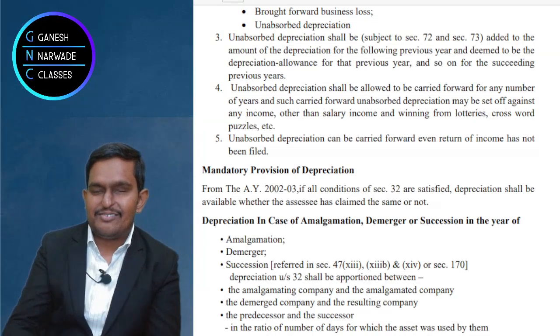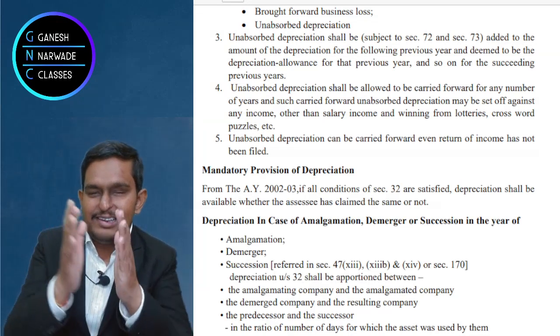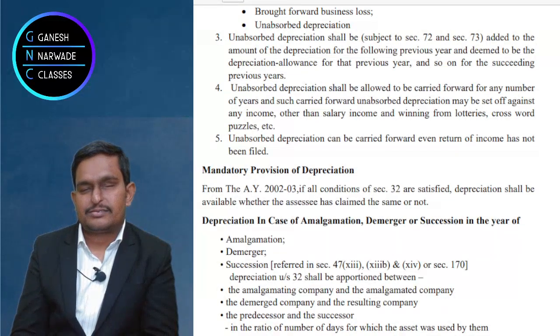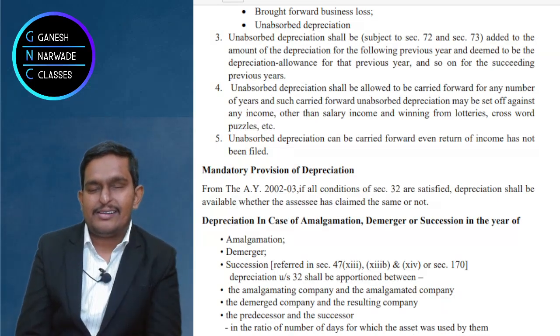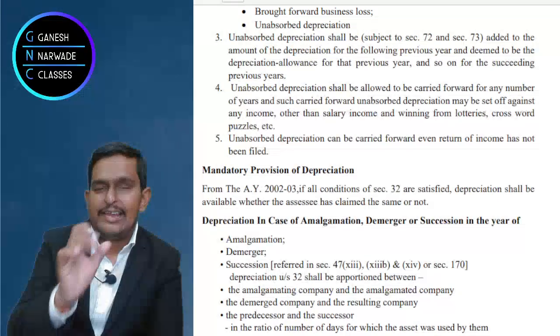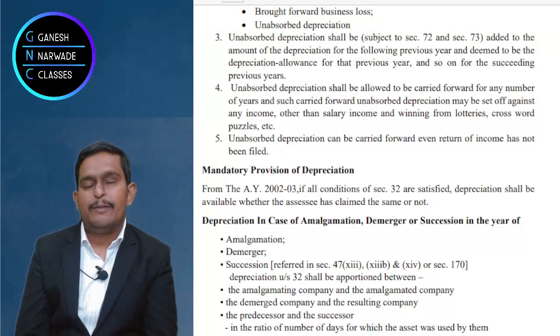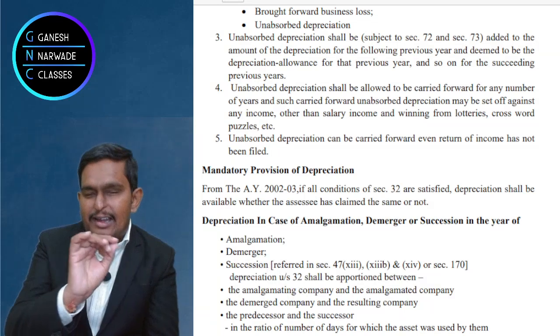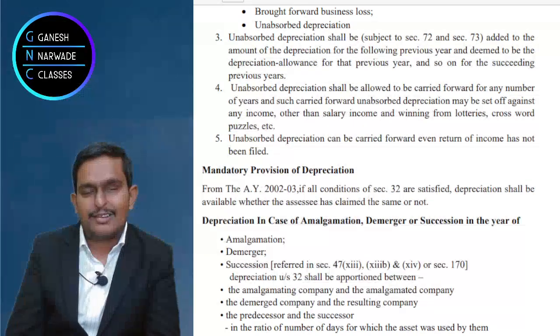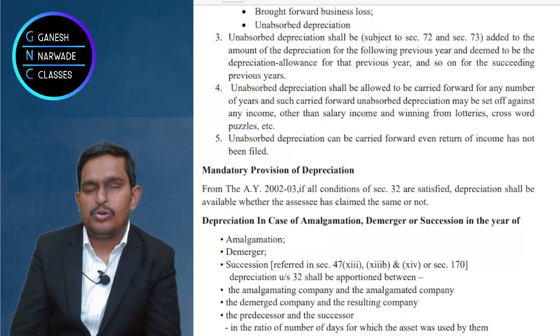For the first 5 years, whatever income you earn, there is no need to pay tax. There is also a section called 80JJAA. There, if you are converting biodegradable waste into electricity, 100% of income is allowed as deduction, and that too for 5 years only.